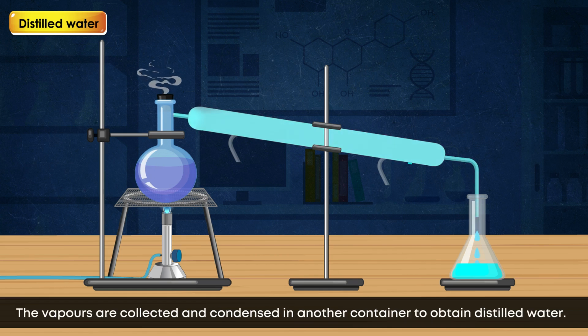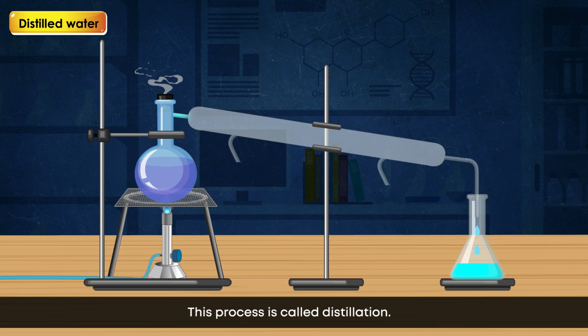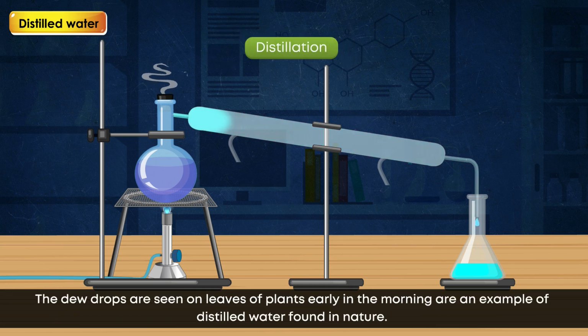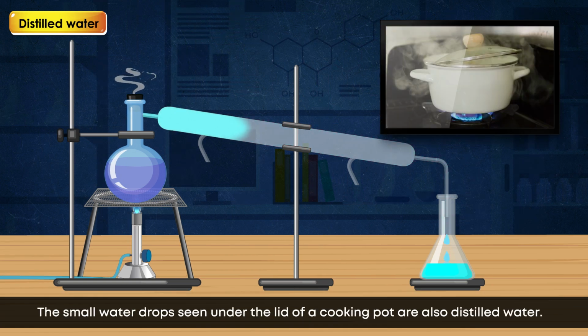The vapors are collected and condensed in another container to obtain distilled water. This process is called distillation. The dewdrops seen on leaves of plants early in the morning are an example of distilled water found in nature. The small water drops seen under the lid of a cooking pot are also distilled water.